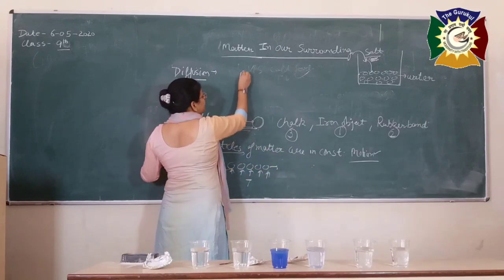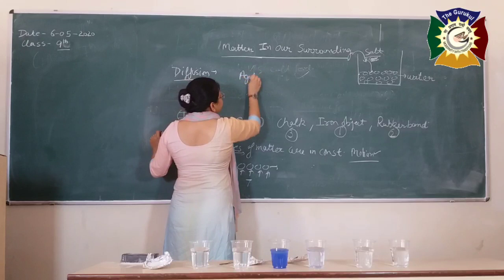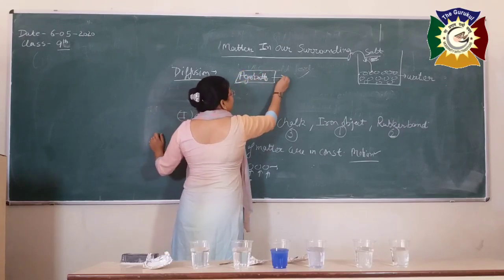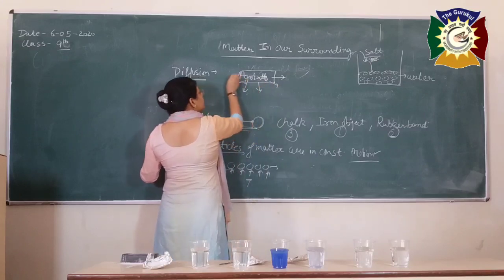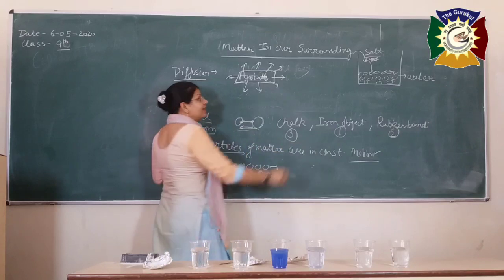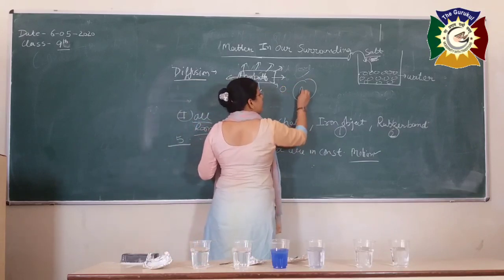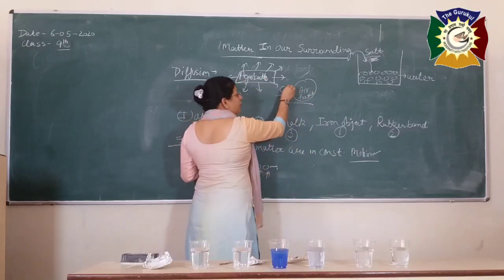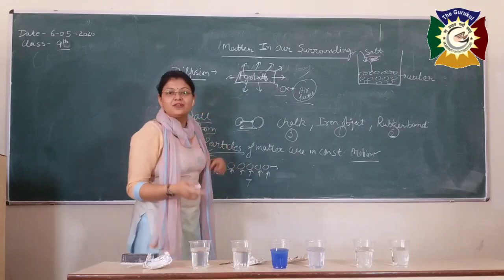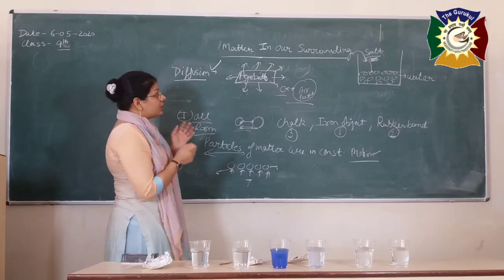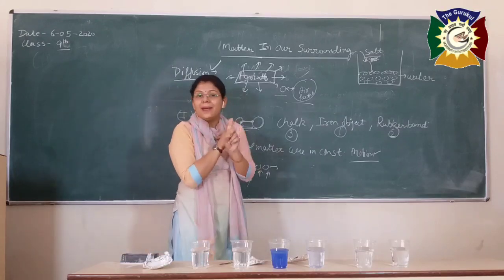Like here, an example of this is an agarbatti or incense stick. When we light it up, the particles of this thing spread into the atmosphere and mix with what? Air particles. So the intermixing of two things by themselves is known as what? Is known as diffusion.